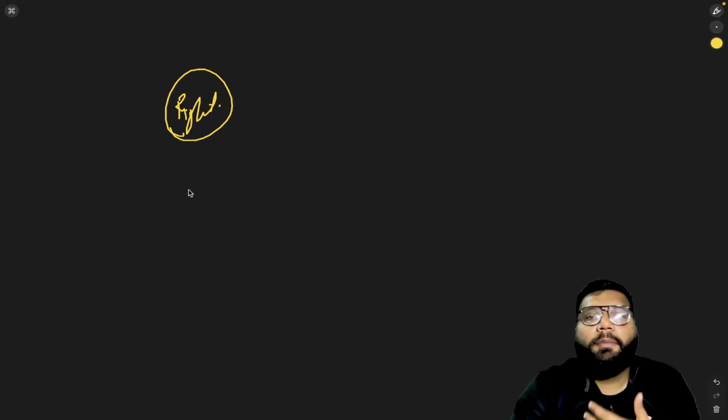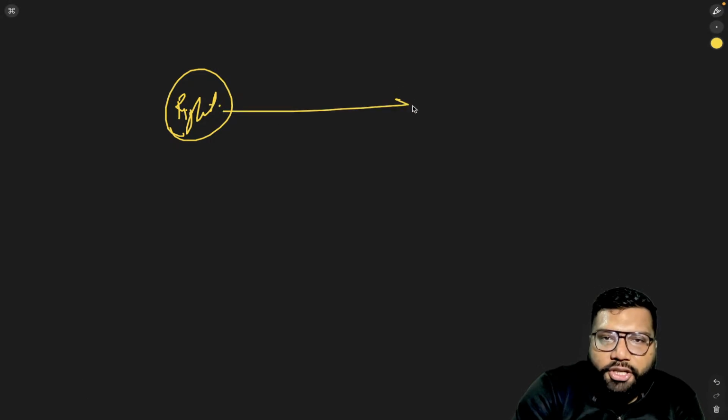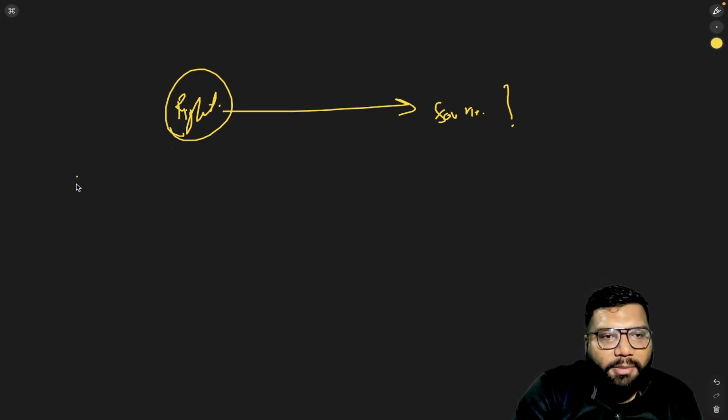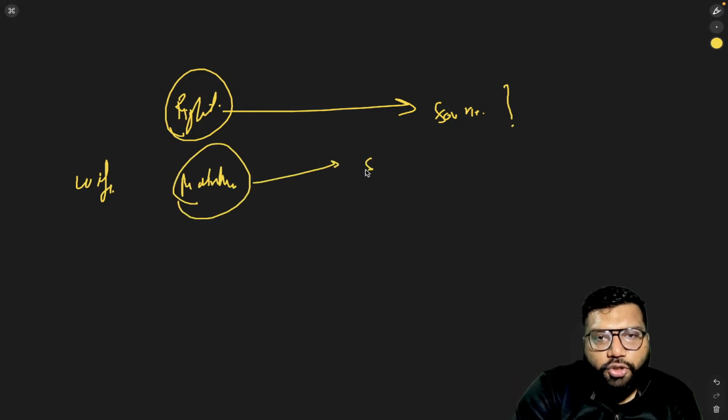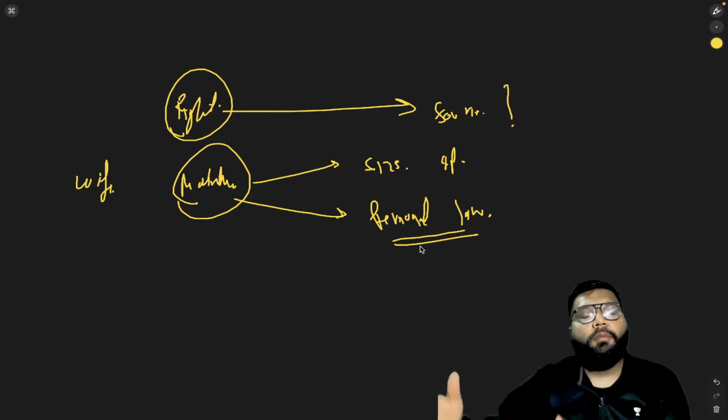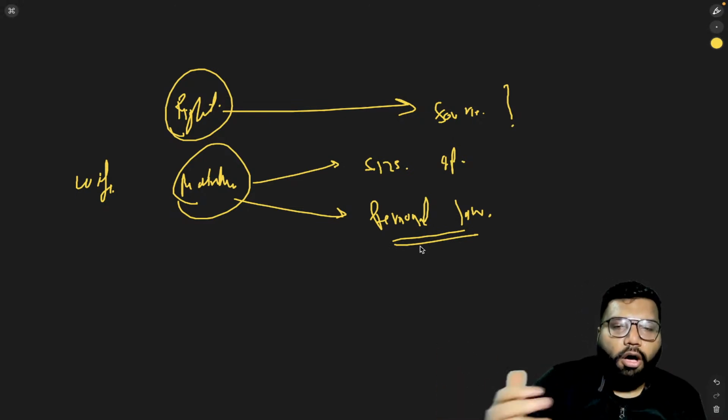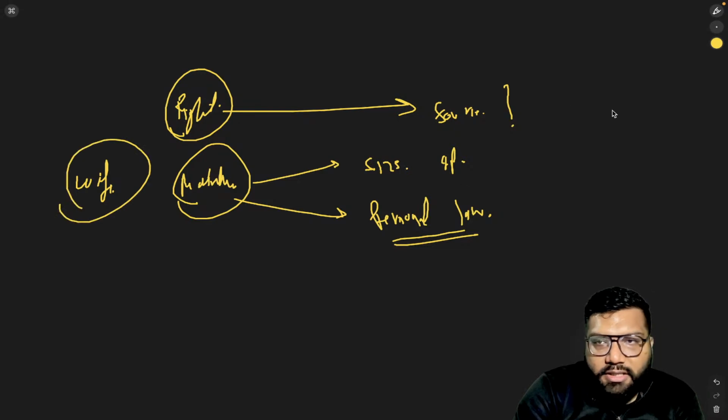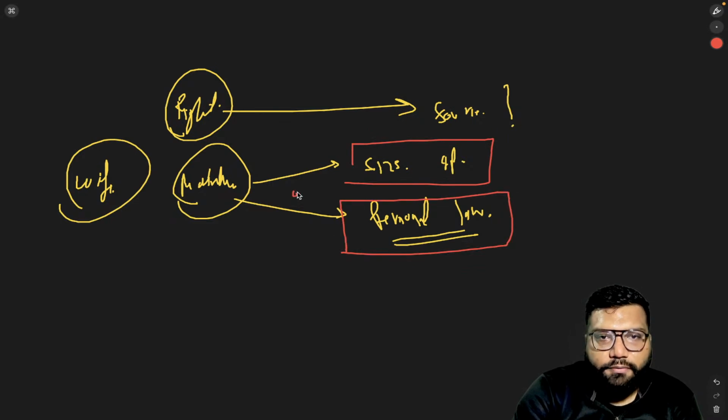Whenever you say that you do have a right, whether it is the right of maintenance or any other right, you must always check what its source is. For example, when we talk about a wife's right to maintenance, she can go under section 125 CrPC as well as her personal laws, whether Hindu law, Muslim law, Christian law, or Parsi law. She can claim maintenance under CrPC 125 or her personal laws.